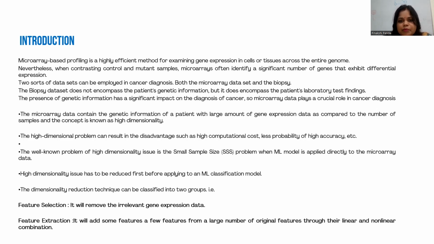Small sample size means the number of patients is small, and high dimensional means the number of features is large, that is, the patient genetic information is large. So the high dimensional issue has to be reduced first before applying an ML classification model.